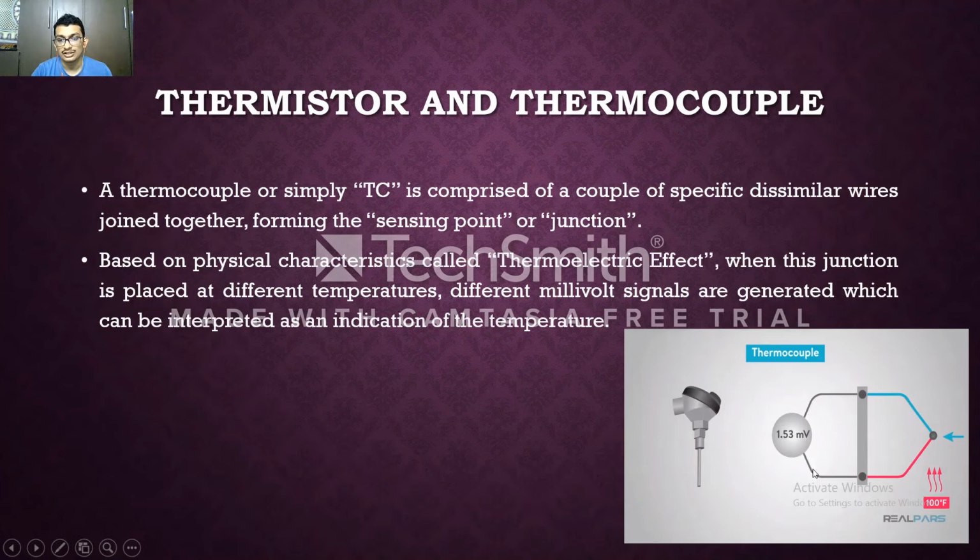Here the hot junction is created, here is the cold wire, and here is the hot wire. Here we have the cold junction, and here we have the hot junction. When we place an object here, there will be a change in the millivoltmeter reading, so we see changes in voltage. Whenever there is a change in voltage, we can say there is a change in temperature.